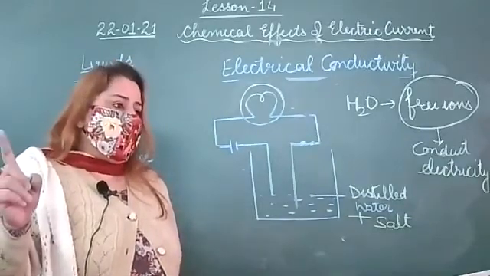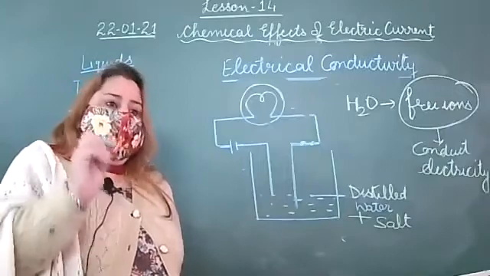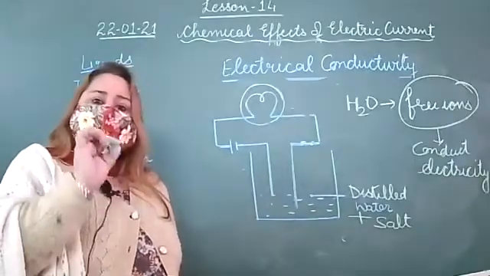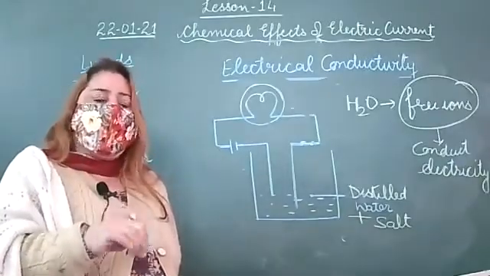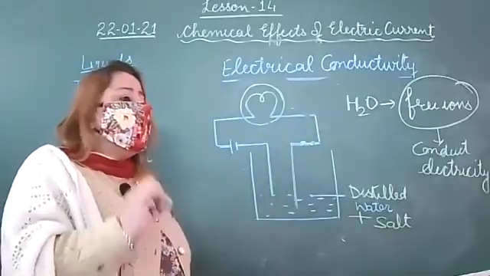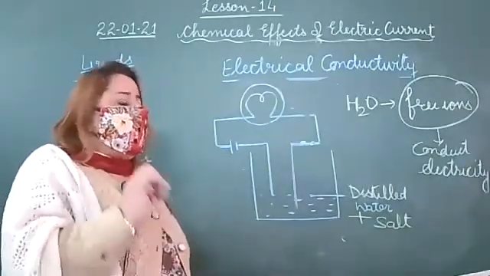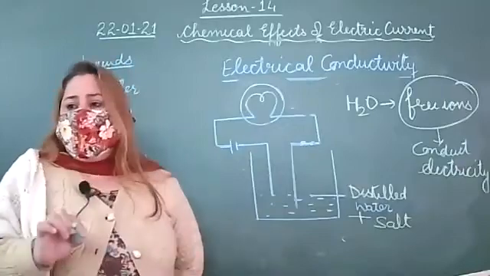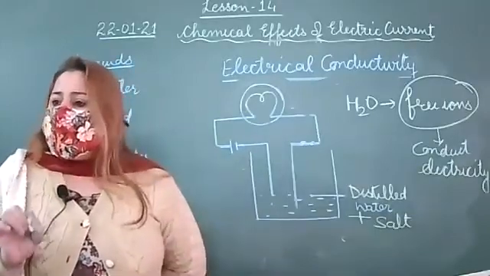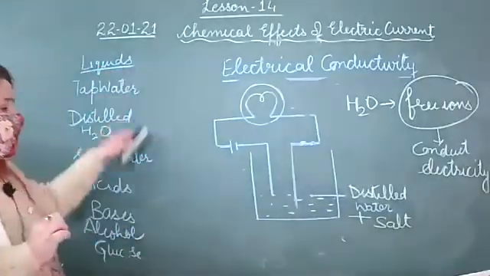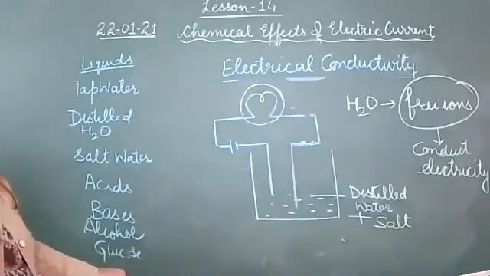Getting my point? After adding the salt, it dissociates into free ions. Free ions can carry current, can conduct electricity. By this, we can show whether it is a good conductor or a bad conductor.